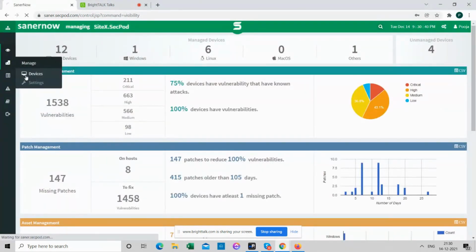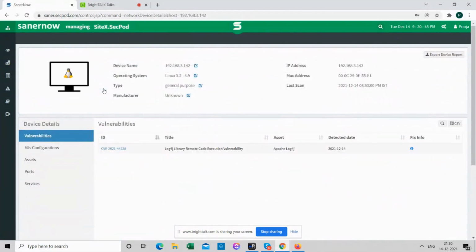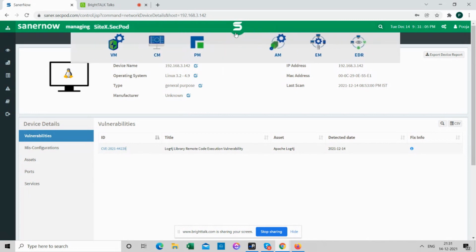Now, if you go to the devices page and check for the network, this is the network device that has been scanned, and you can see that the same vulnerability that we were talking of is detected here as well. So we use this combination of both local and remote checks to ensure that we have complete detection in an environment and complete visibility. Now, once we have detected, again, log4j has been challenging in many ways. Once we have detected that it is vulnerable, we again want to patch or mitigate this issue.